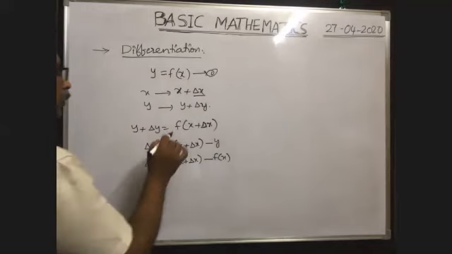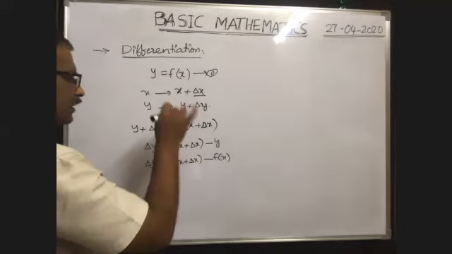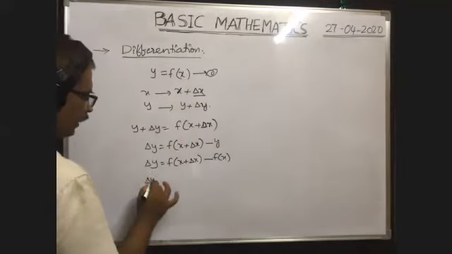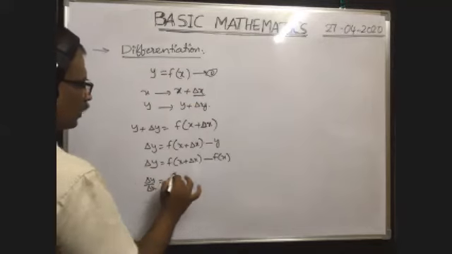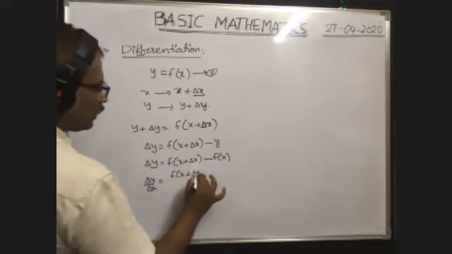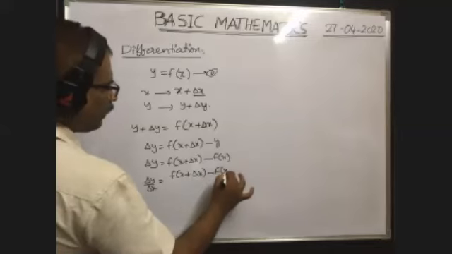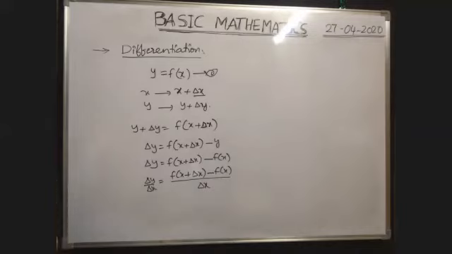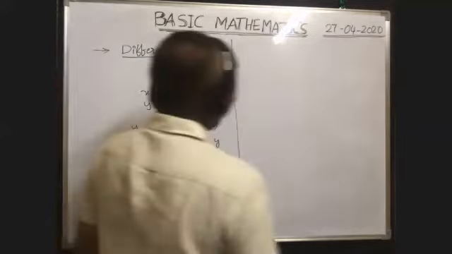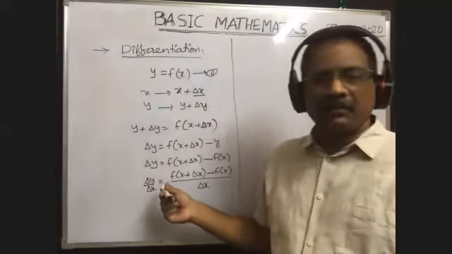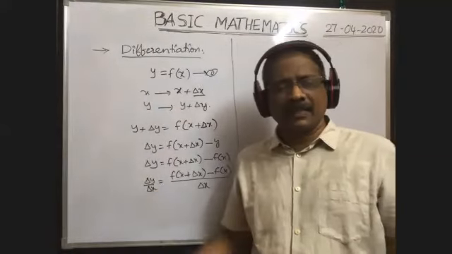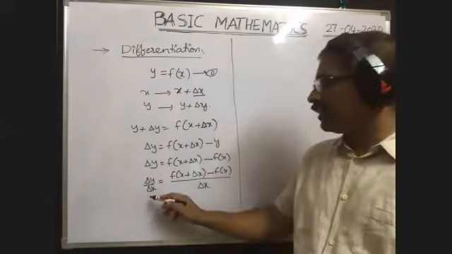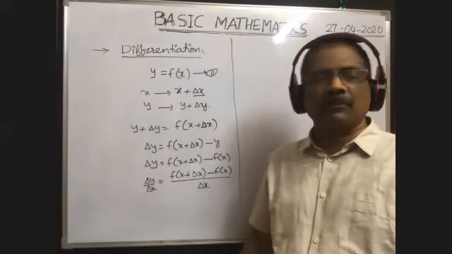Therefore, you divide this equation by delta x on both sides. Then delta y by delta x is equal to f of x plus delta x minus f of x, whole by delta x. This symbol delta y by delta x we generally use whenever there is a large change in the x value and a large change in the y value.